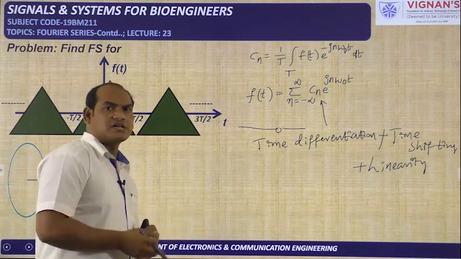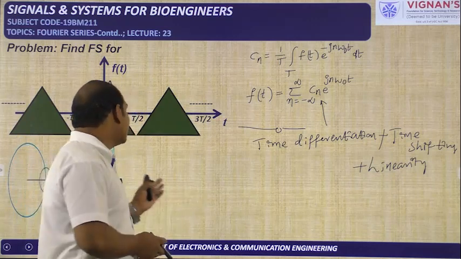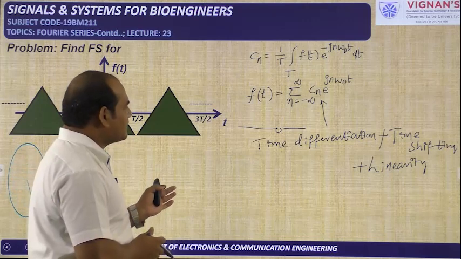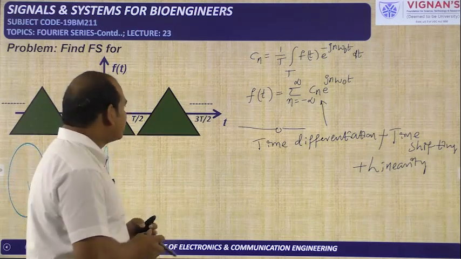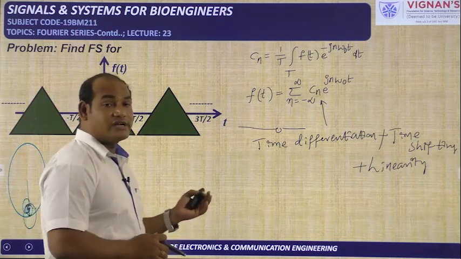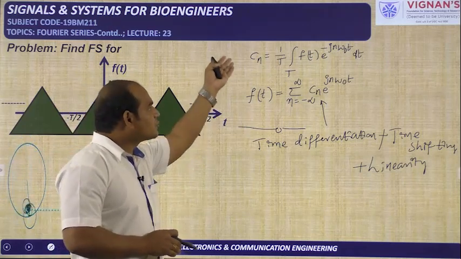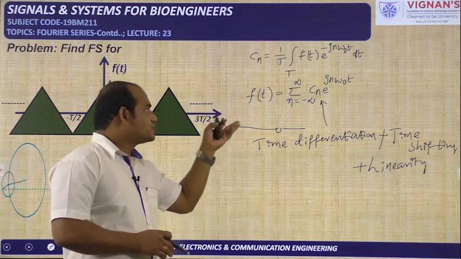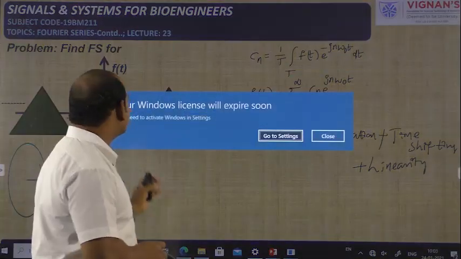We have already solved this type of problem previously. Now we will take this particular triangle signal and apply the time differentiation, time shifting, and linearity properties to get the Fourier series for it. That means to get the Fourier series coefficient at first. After getting the coefficient, if you substitute it in this formula, you will get an exponential Fourier series expression for this particular signal.